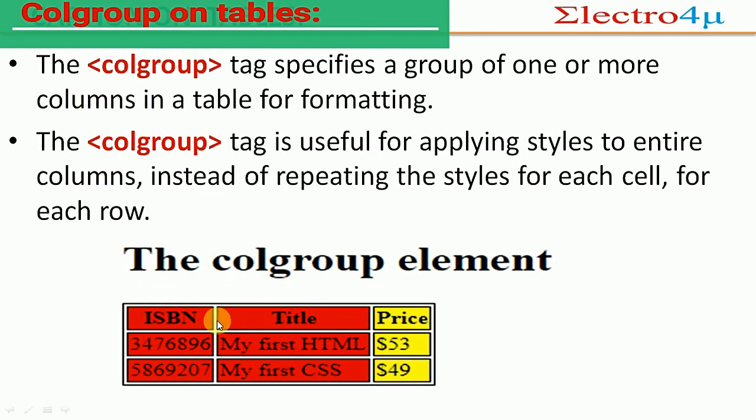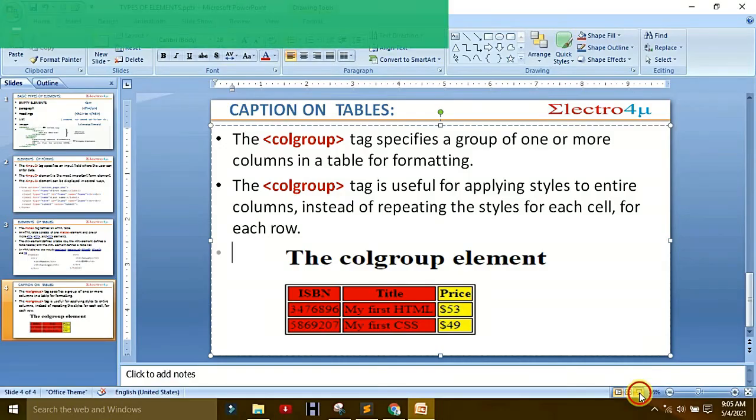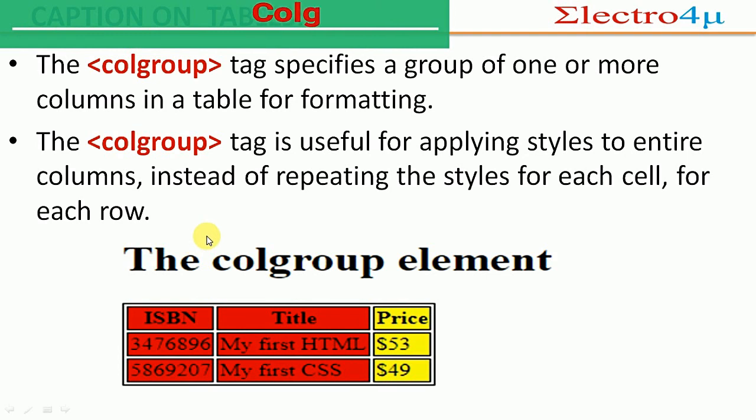What is the colgroup element? ISBN is a table heading, title is a table heading, and price is also a table heading. That tag specifies a group of one or more columns. Table heading one and table heading two are the same color. Colgroup is used for changing the color to red, and in the price you saw the color is only yellow.